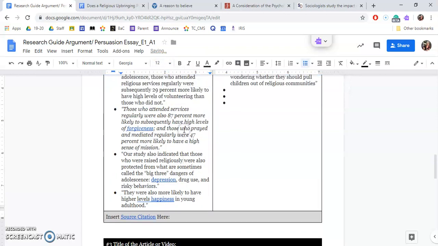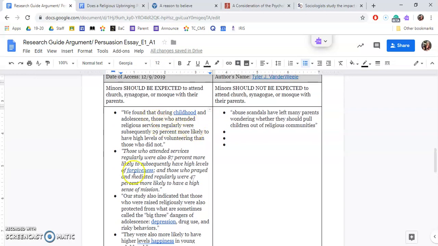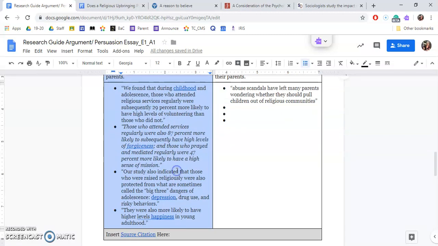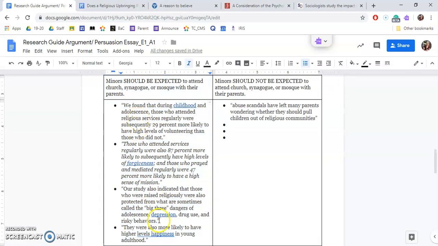Okay. The next thing I want to do, this makes up my evidence. And so now I need to find, you have your claim, and you have another claim here. Obviously, this is our stronger claim. So we have all these quotes that serve as evidence. Now we need to look at the reasons. And what you're doing is you're looking at the whole piece of evidence and finding the one overarching reason.